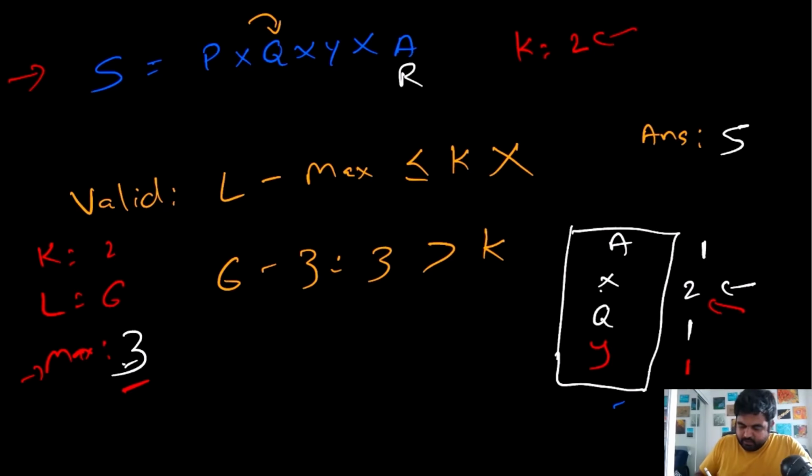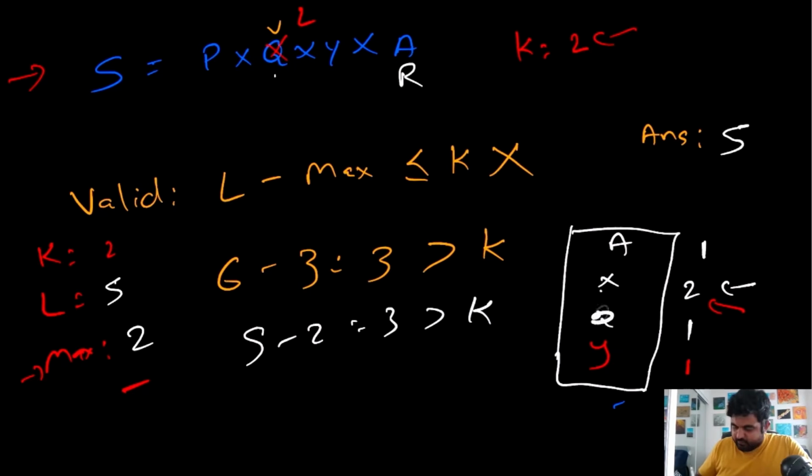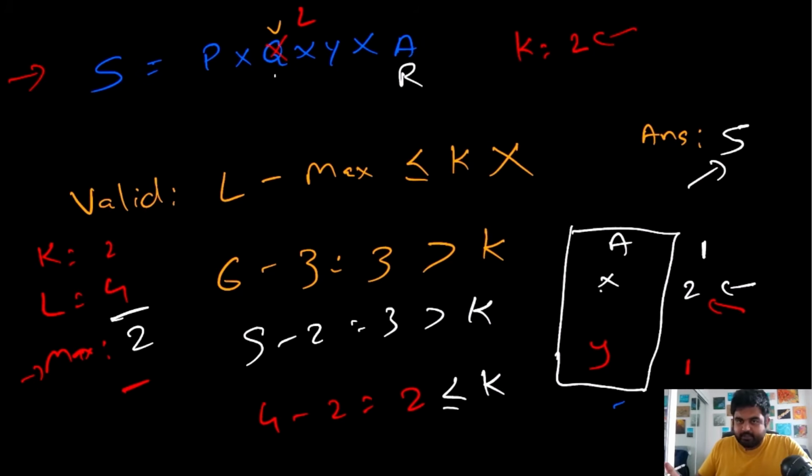Okay, now our left is located at this position. Now the length is 5, and the maximum occurrence is 2. So again 5 minus 2 is still 3, which is greater than k. So again we will have to update the value of our left. So now this time left comes over here, and we will ignore this q, which means the value of q becomes 0. So I'll just remove that entry. Now this time the length is actually 4, and the maximum occurrence is 2. So 4 minus 2 is still 2, which is less than or equal to k. So because this is less than or equal to k, we know that length 4 could be our answer, but our answer is already 5. So there is no point in updating the length to be 4.